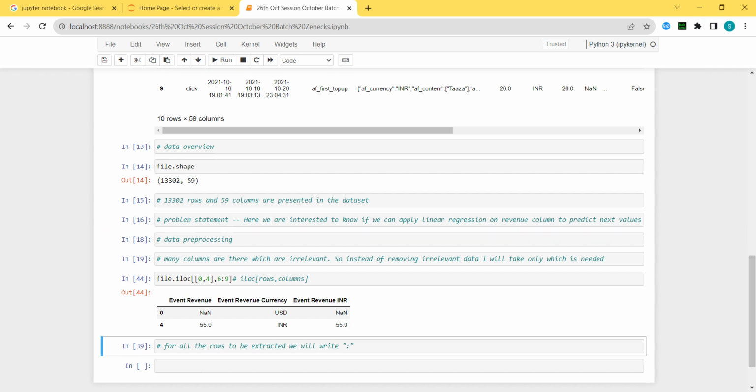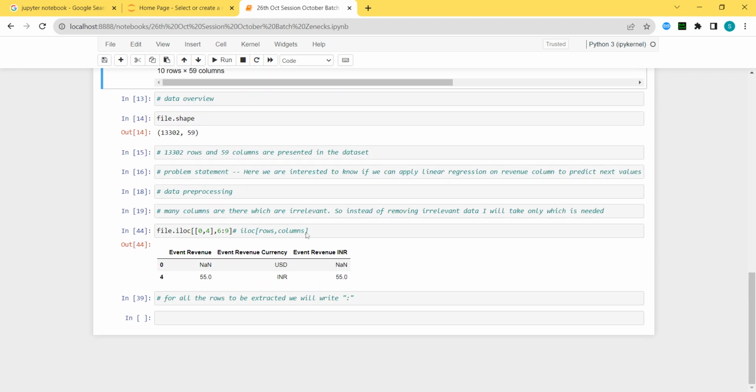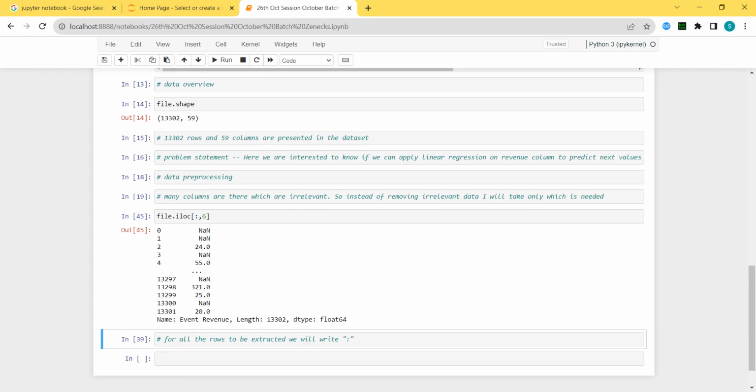Okay. So now the same thing. What is my intention? Sir, I want only this column, event revenue column. So what I will do is, which column is it? Sixth column. And all the rows I want for that. So all rows and sixth column I want. Okay. Here. All right. So this is how I'm getting the variable. All the event revenue is stored in this.